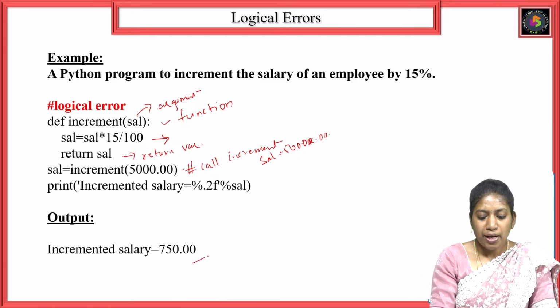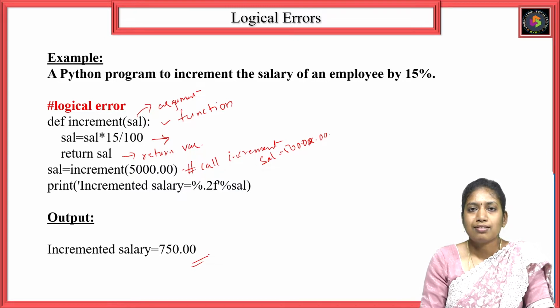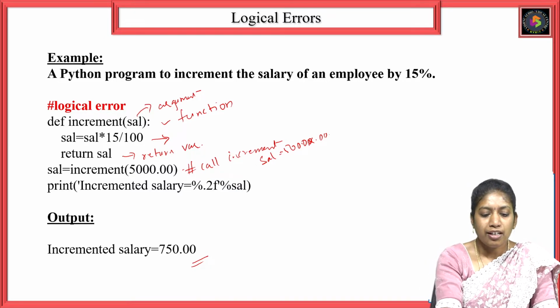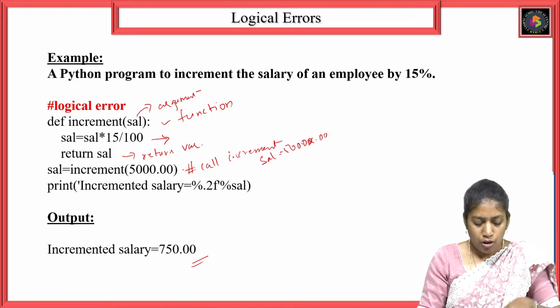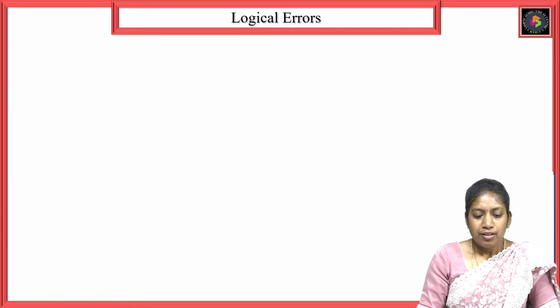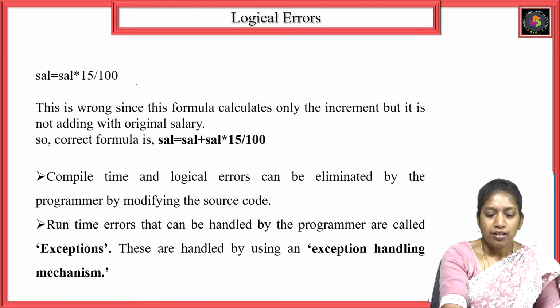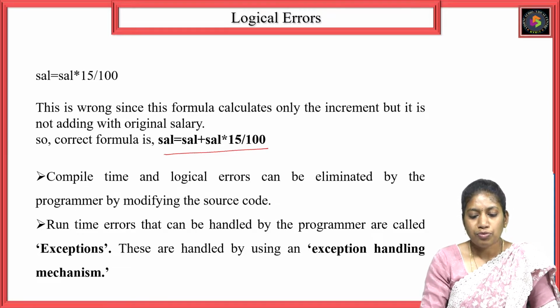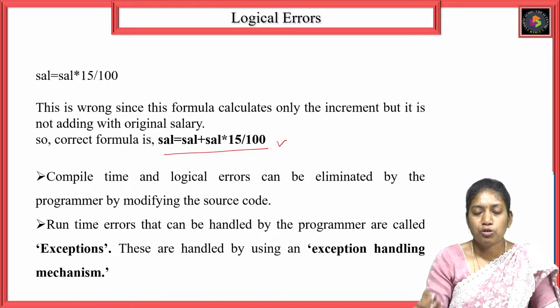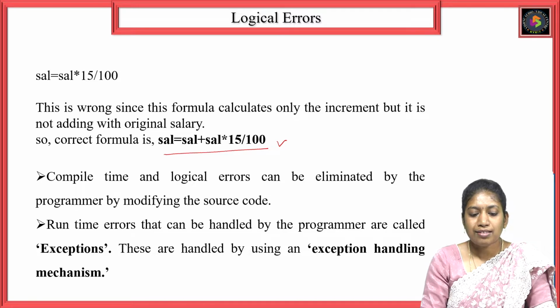So now it is displaying 750, but actually this is an incorrect result, because here it is not adding the value, it is just incrementing the value. It is not adding the value to the original result. Here is the problem. The actual formula is salary equals sal plus sal into 15 by 100. Then only it will produce a correct result. In the existing example, it is not added with the original salary, so it is giving an incorrect result.